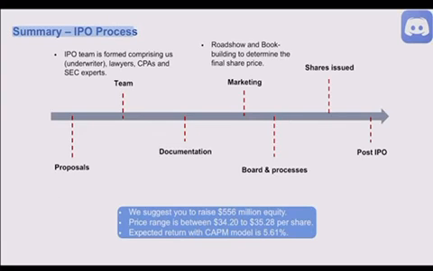In summary, this is the IPO process, consisting of proposals, team, documentation, marketing, board and processes, shares issued, and post-IPO. In conclusion, we suggest you raise $556 million of equity, at a price range between $34.2 to $35.28 per share, and an expected return with the CAPM model of 5.61%.